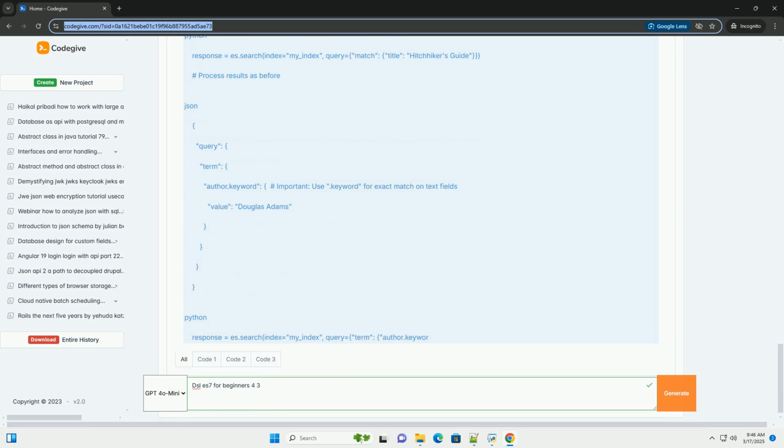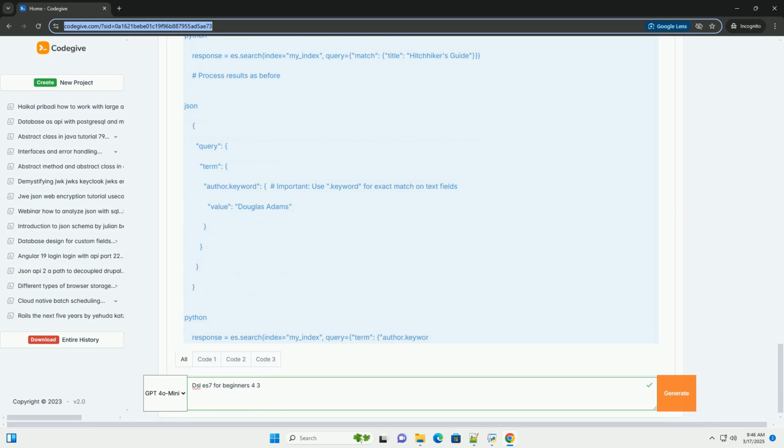Exists and missing queries, checking for fields. These queries check if a field exists or is missing in a document. The missing query has been replaced by the must_not clause with an exists query, to find documents without a description, equivalent to the old missing query. IDs query: this query retrieves documents based on their unique IDs, the _id field.